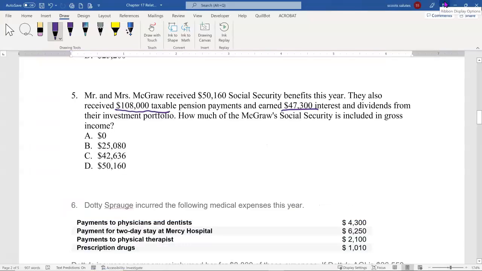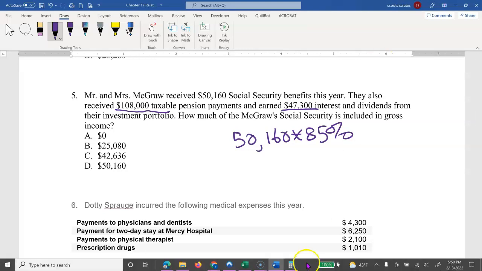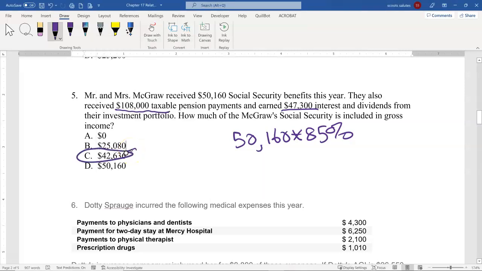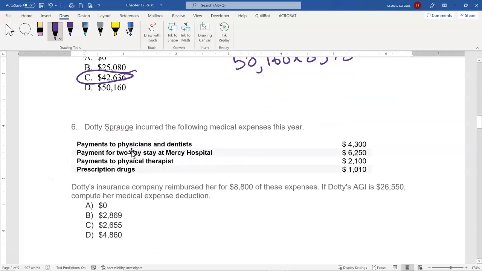So that means of this $50,160, 85% of it is going to be taxable and included in gross income. If you take 50,160 times 85%, that's $42,636, or C. That's the taxable portion, the part that's included in gross income.